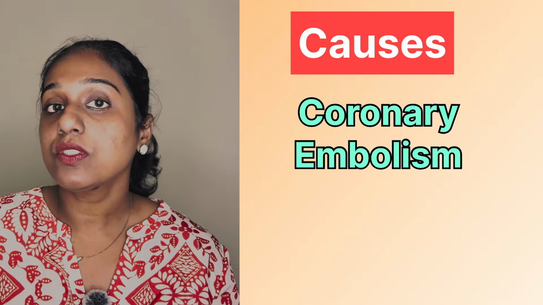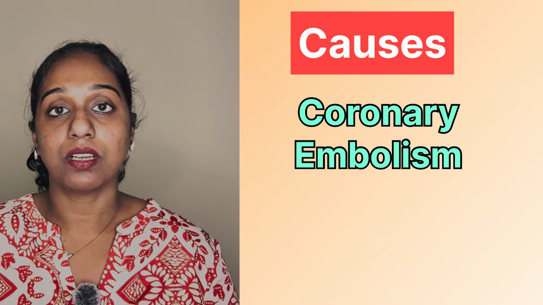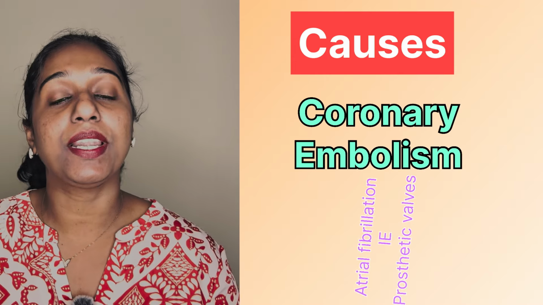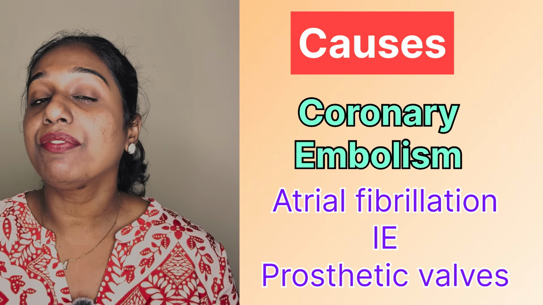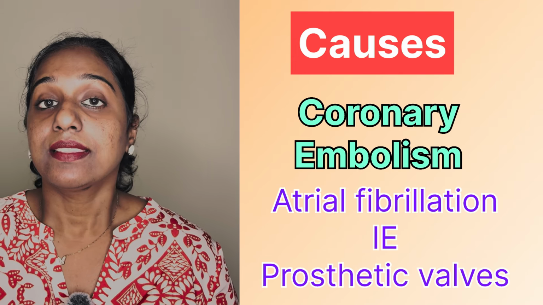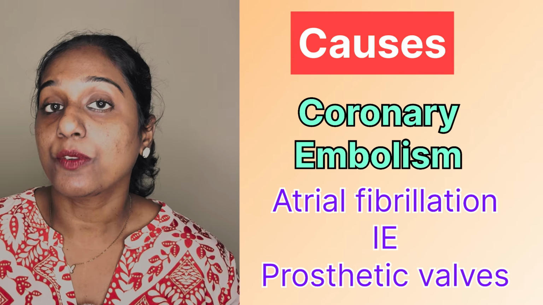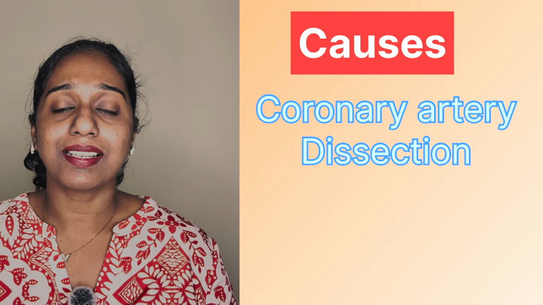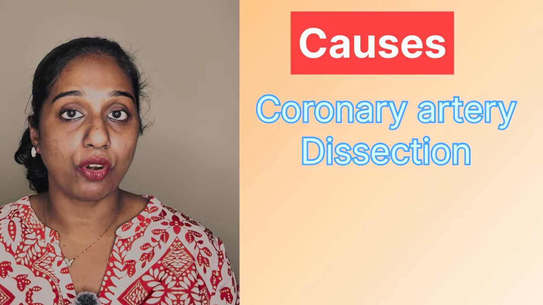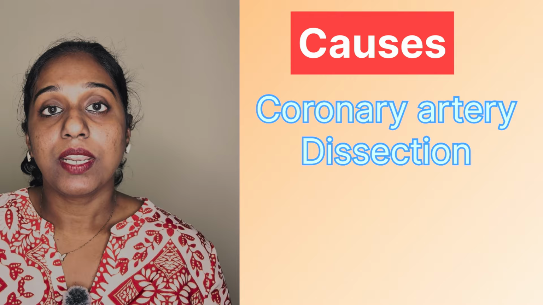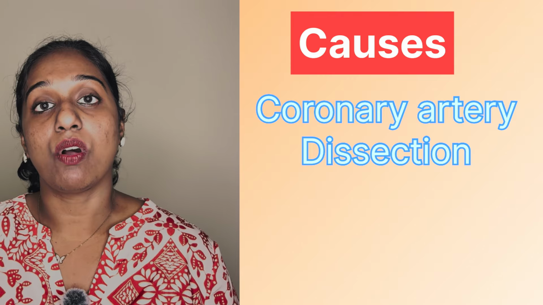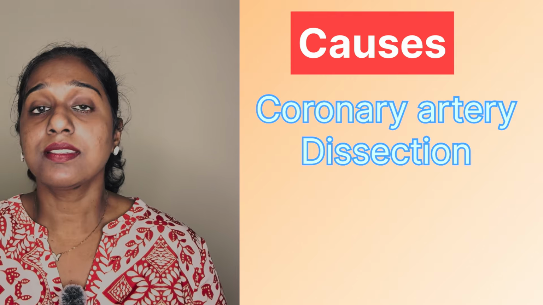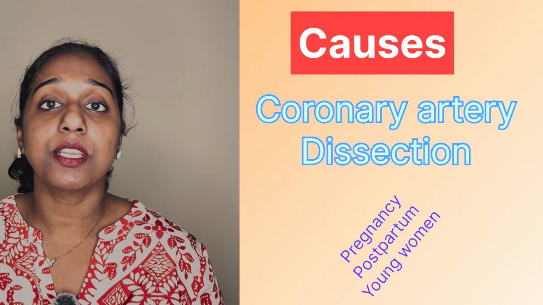The next common cause is coronary embolism, that is, reduced blood flow due to an embolism. This is mainly seen in atrial fibrillation, infective endocarditis vegetations, prosthetic valves, etc. Another cause is coronary artery dissection. This is actually a tear in the coronary artery wall. When blood enters the vessel wall, lumen compression occurs. This is mainly seen in pregnancy, postpartum, in young women, etc.